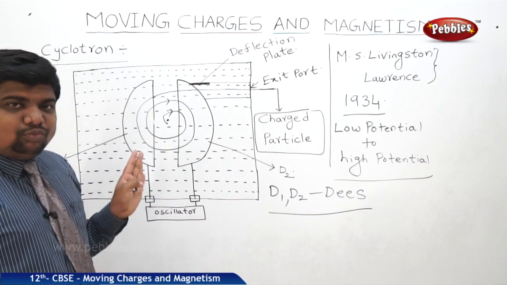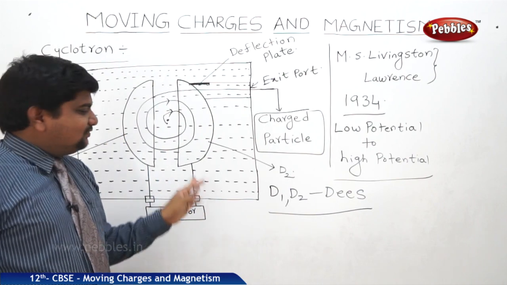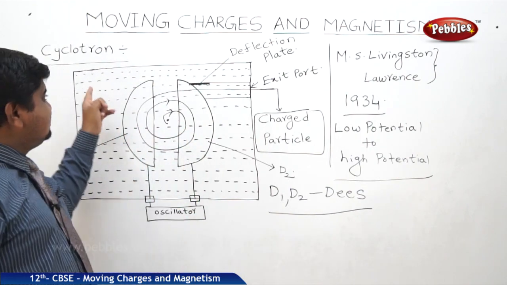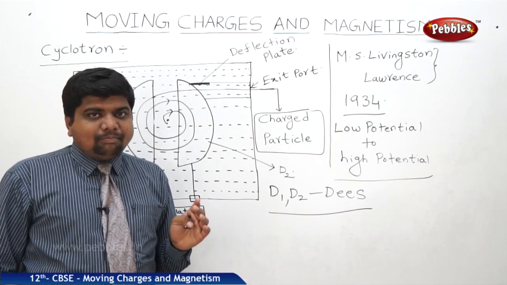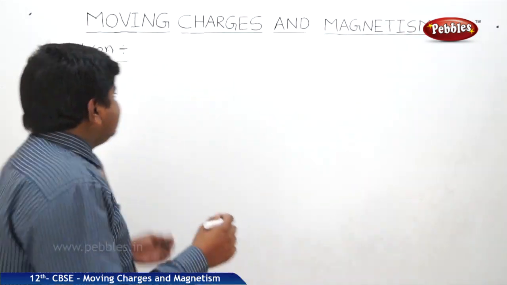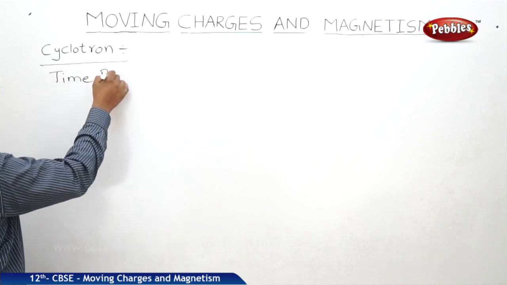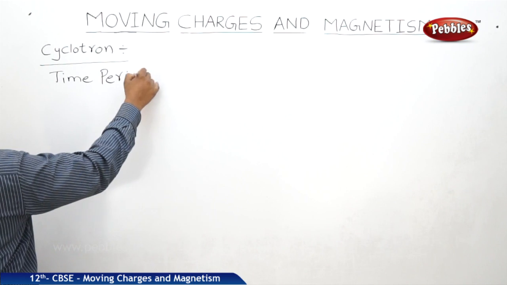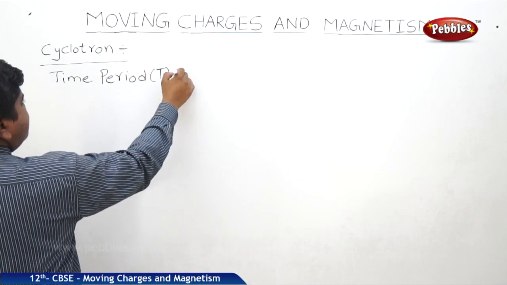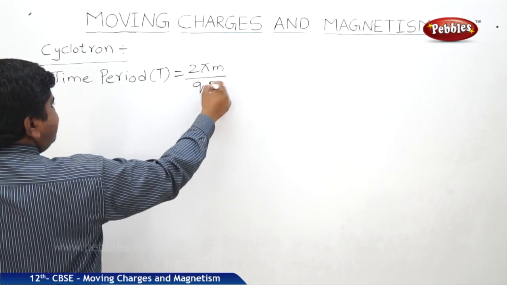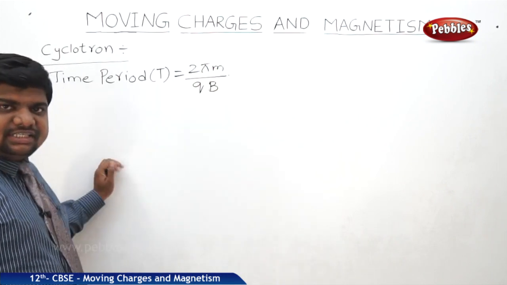Now we will see the equations for the frequency, time period, and energy related to the cyclotron machine. What is the time period of the electron or charged particle inside the cyclotron? 2 pi m by qB. This derivation was already done in this chapter.